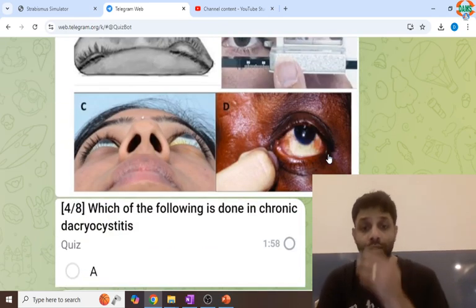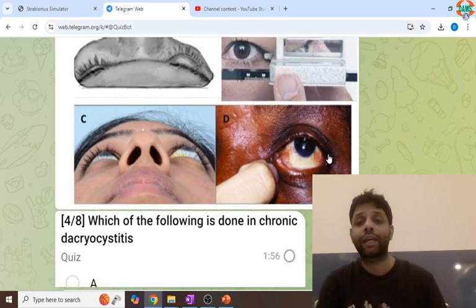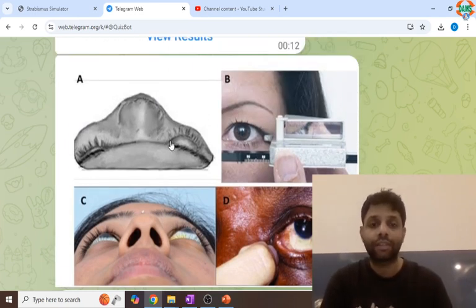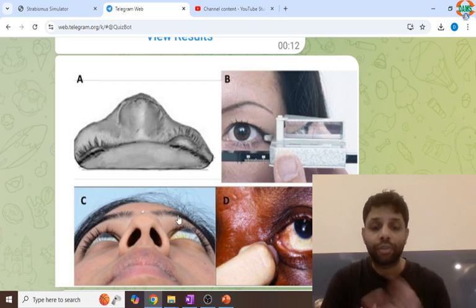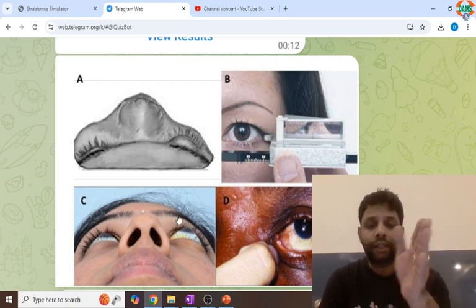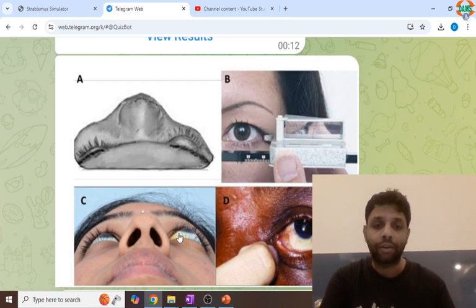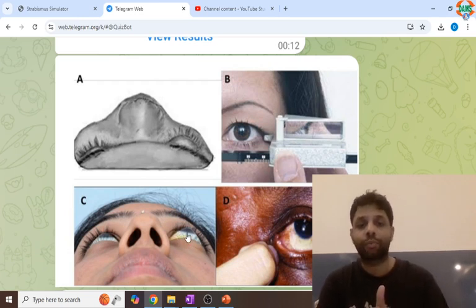Now, which of the following is done in chronic dacryocystitis? This is a Nabziger's view, head end view. This is foot end view, worm view. Worm is not the name of any scientist, right? Nobody would name their child worm. Worm comes from foot. That is showing proptosis, bulging. This is Hertel's exophthalmometer showing measurement of proptosis.